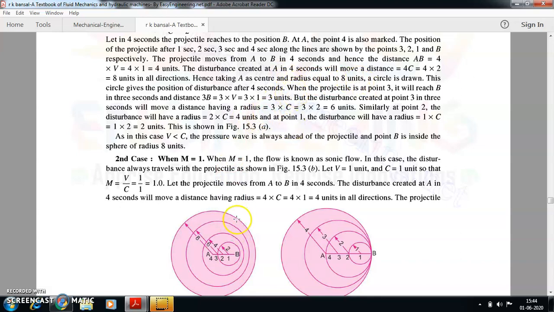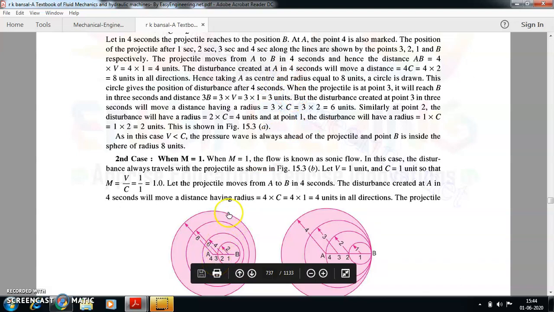Now let us come to point 3, which is after 3 seconds, right? So the disturbance movement will be 3c over here, because you are at position 3. The distance traveled by the projectile is going to be 3v, and the disturbance traveling distance will be 3c.